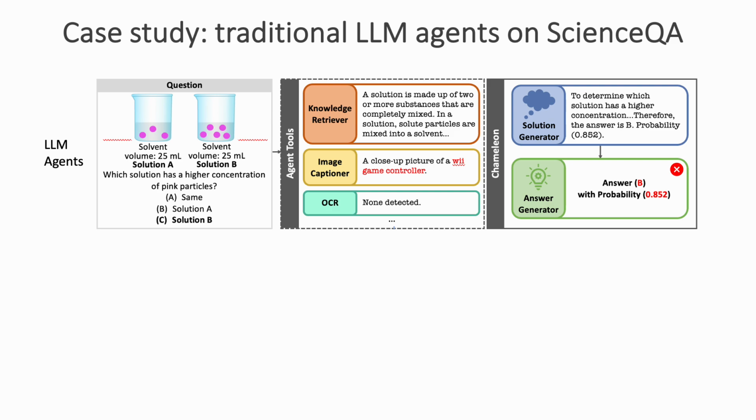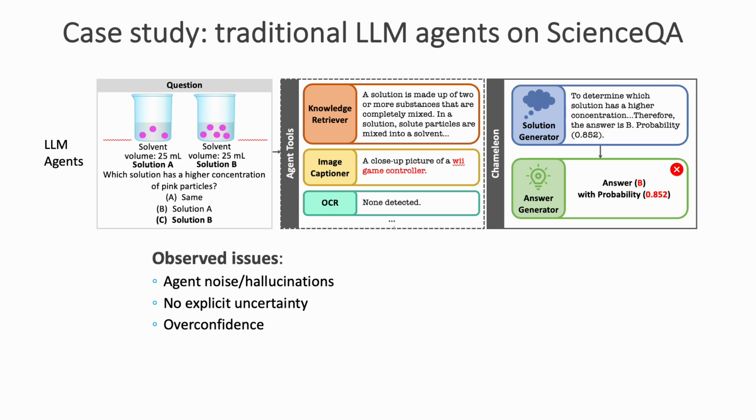So let's start with a motivating example. Here, this is a typical large language model-based agent architecture. Our task is scientific question answering. As is seen, this system adopts several independent tools to provide information related to the given questions. For example, it adopts knowledge retrieval like Google to obtain relevant background knowledge, and it uses an image captioner to understand what happened in the image, and uses a solution generator to produce a reasoning paragraph for the solution. And finally, it uses an answer generator as a parser to extract the answer and the confidence.